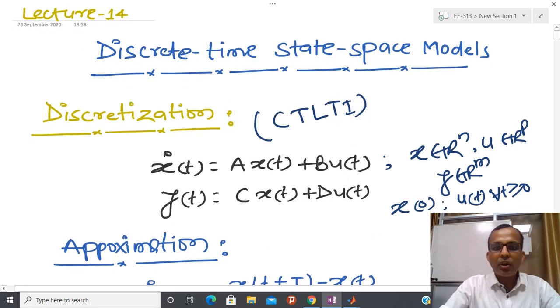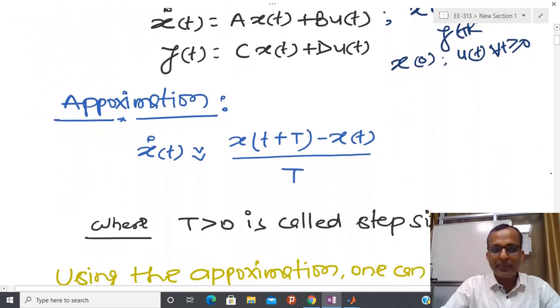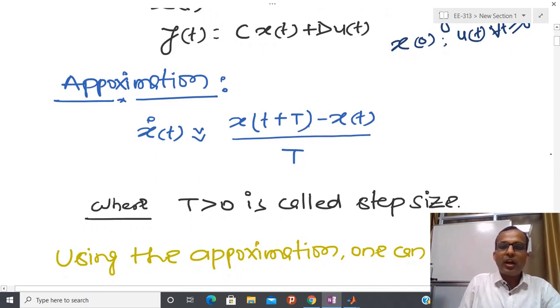Whenever we define the differentiation of any quantity, we take an increment: suppose I have some signal at time t, then we calculate x(t plus T) and take the limit as T tends towards 0. If the limit tends to 0, then the right hand side is exactly equal to x dot.